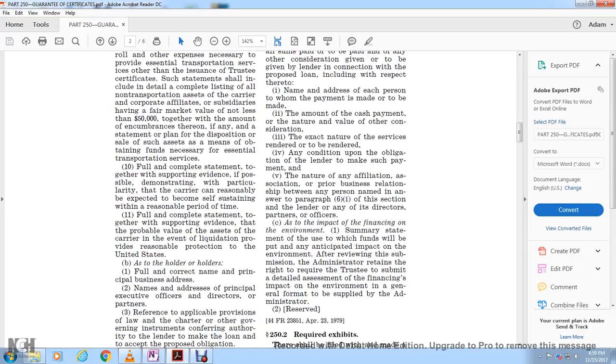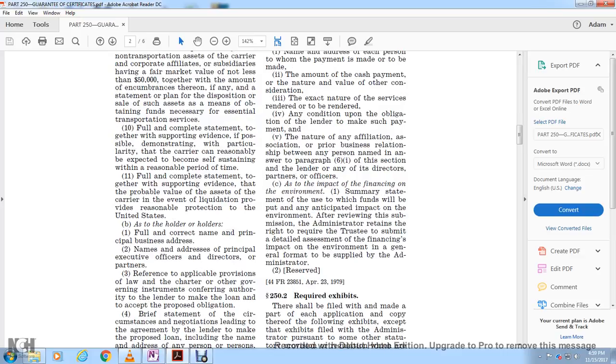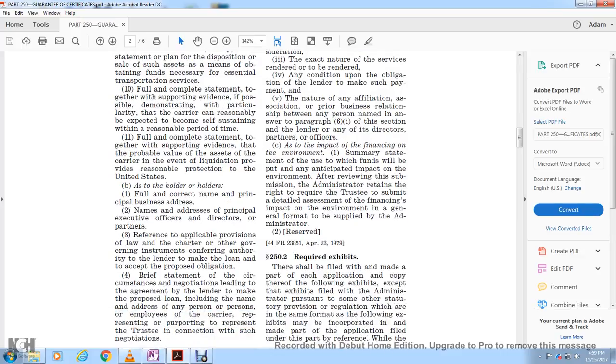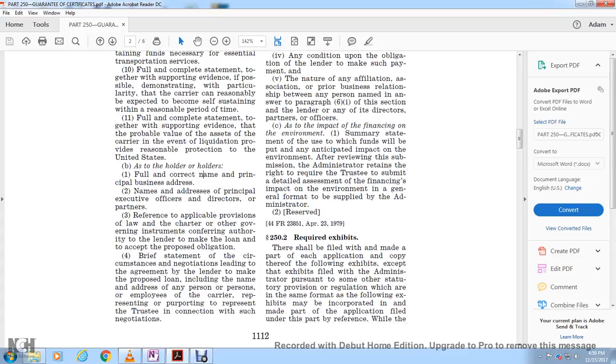Full correct name of the principal business, address, the name and address of the principal executive officer, director or partner, with reference to the applicable provision of the law, the charter, or the other governing instruments conferring the authority on the lender to make the loan and accept the proposed obligation.